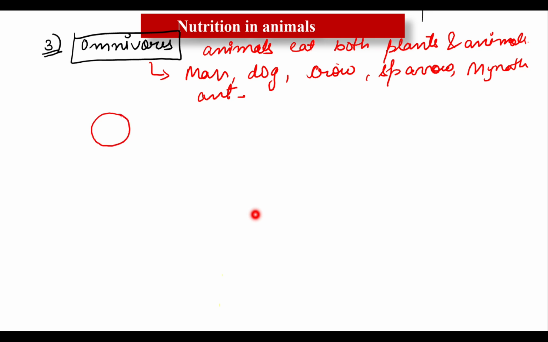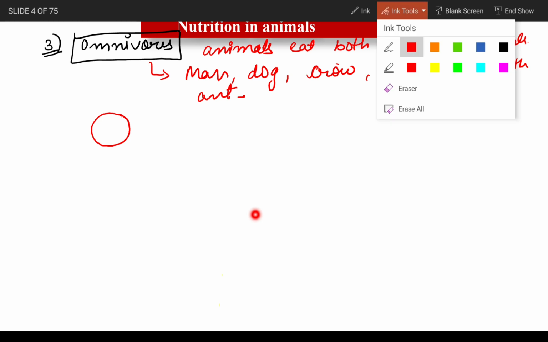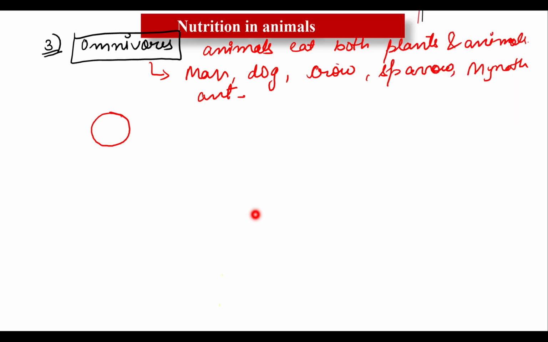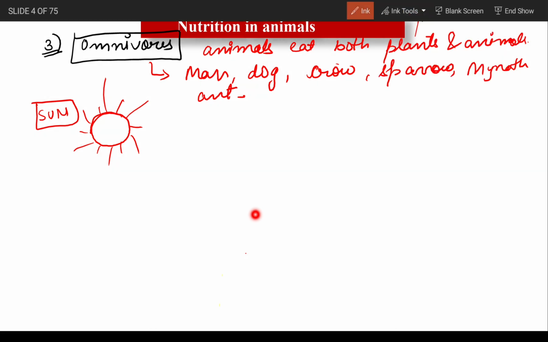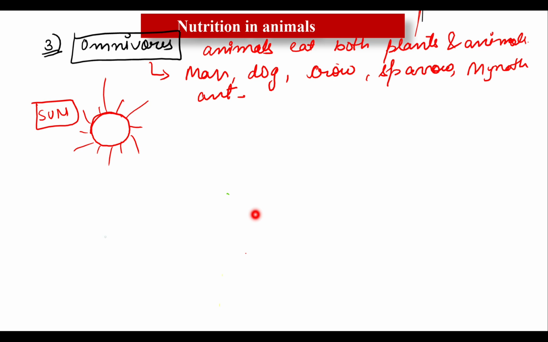A second, let me take the highlighter now. It's not working. I think it's okay. So here I'm going to make the sun. Does it look like a sun? Yes. Now I want to take green color. So sun, and here are the plants. Plants are easy to make. Let me draw plants.